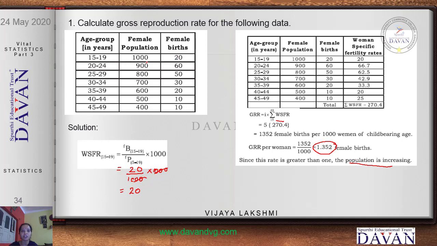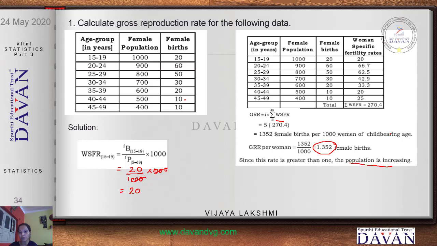It is 20 divided by 1000 into 1000. You get the value as 20. Similarly, follow the same formula for the rest of the values and form the table like this. Now take the total of WSFR, because this is required in the GRR formula. I is equal to 5, because from 15 to 19 I have the width of 5, into 270.4. You simplify this, you get 1352 female births occurring per 1000 women of childbearing age.